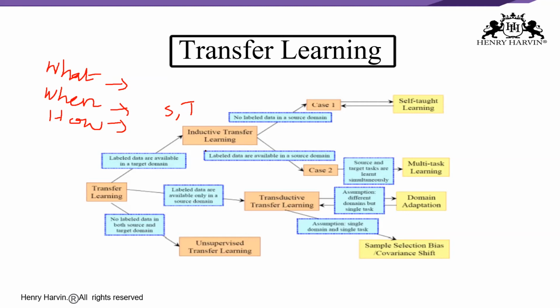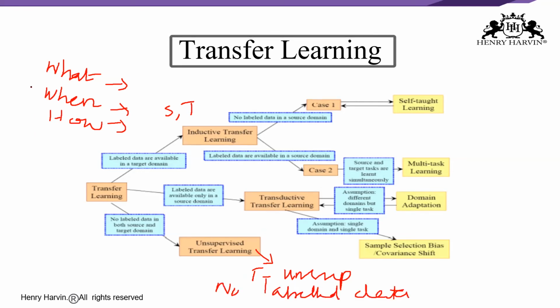The next one is unsupervised transfer learning. This setting is almost similar to inductive transfer learning, but it focuses on unsupervised tasks in the target domain, right? So the target is unsupervised. The source and target domains are again similar, but the tasks are different. In this scenario, labeled data is unavailable in either of the domains. So there is no labeled data here, right?